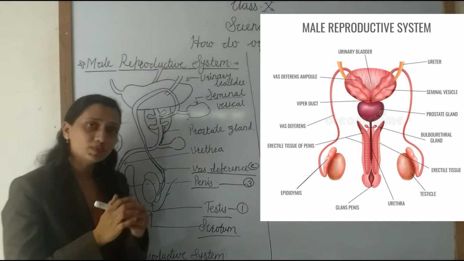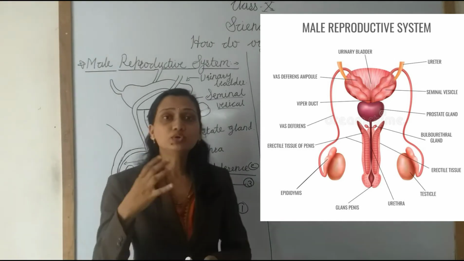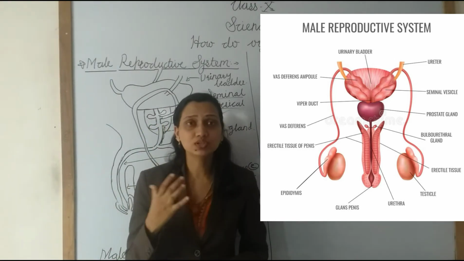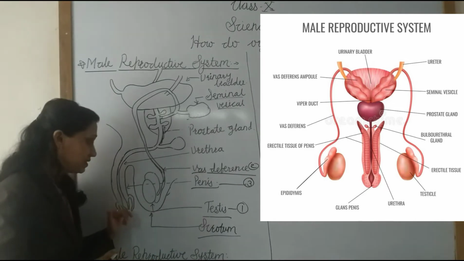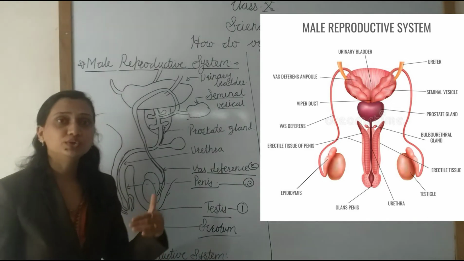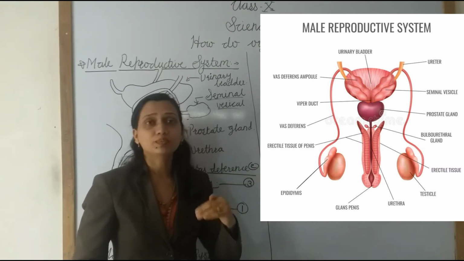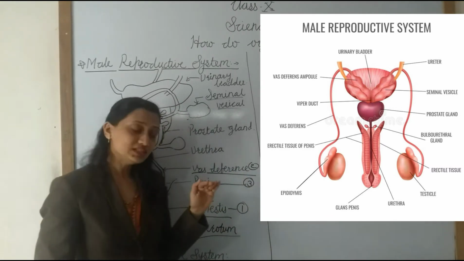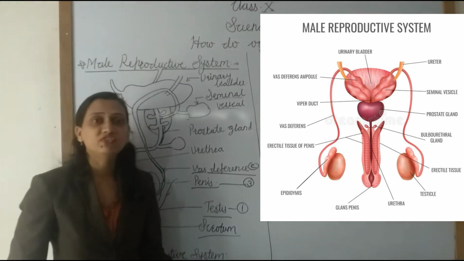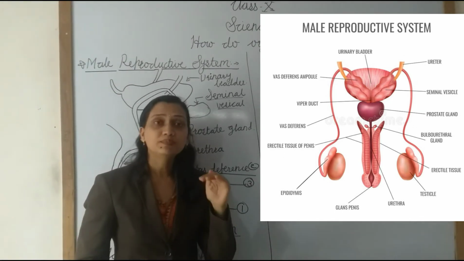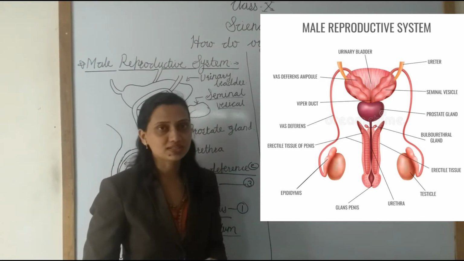Now what is the function of the penis? The penis is a long tubular elongated muscular organ. The penis releases the sperm into the woman's body, into the woman's vagina, during copulation, during mating. The penis releases the sperm into the female vagina for the reproduction process.